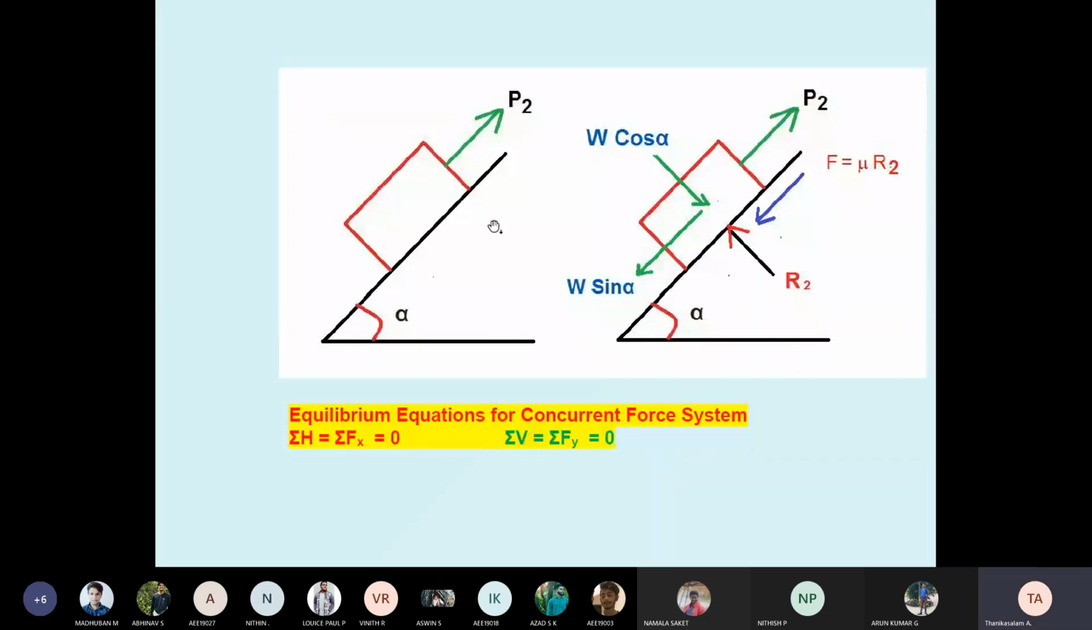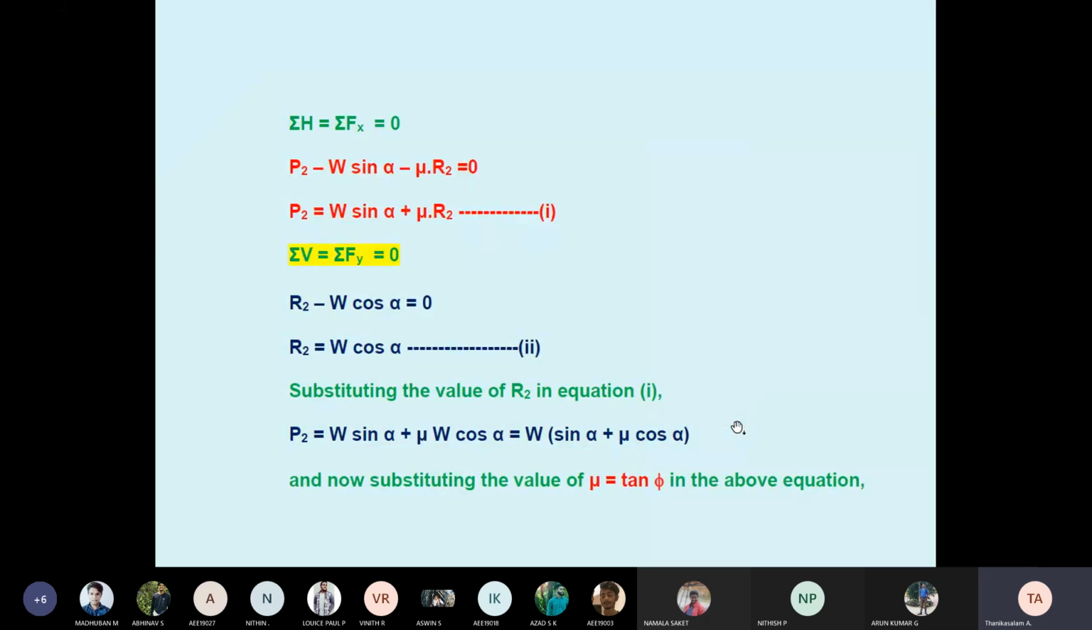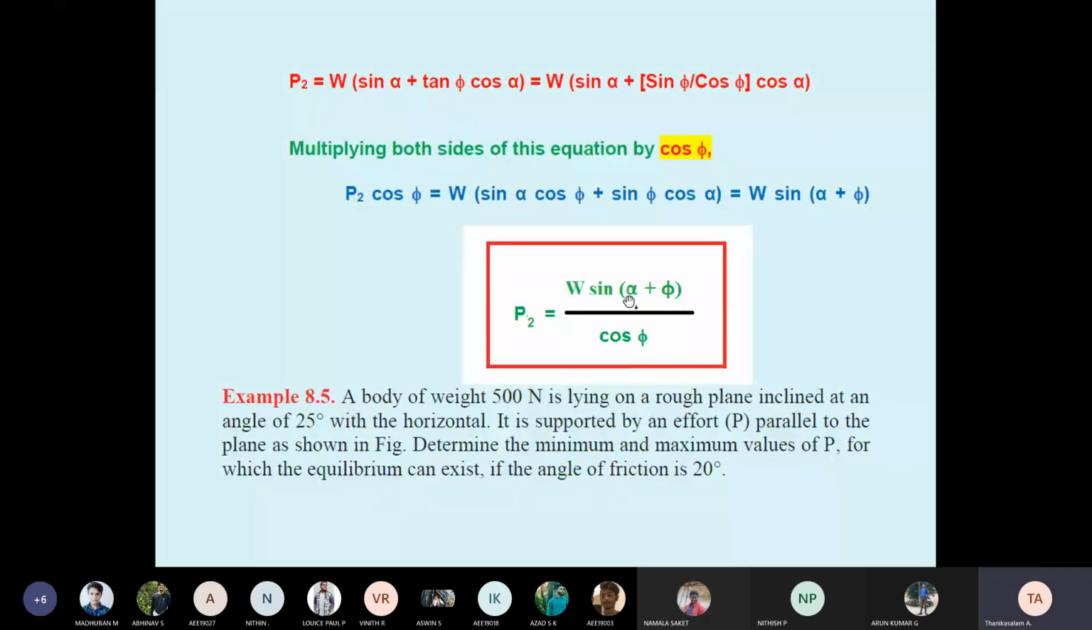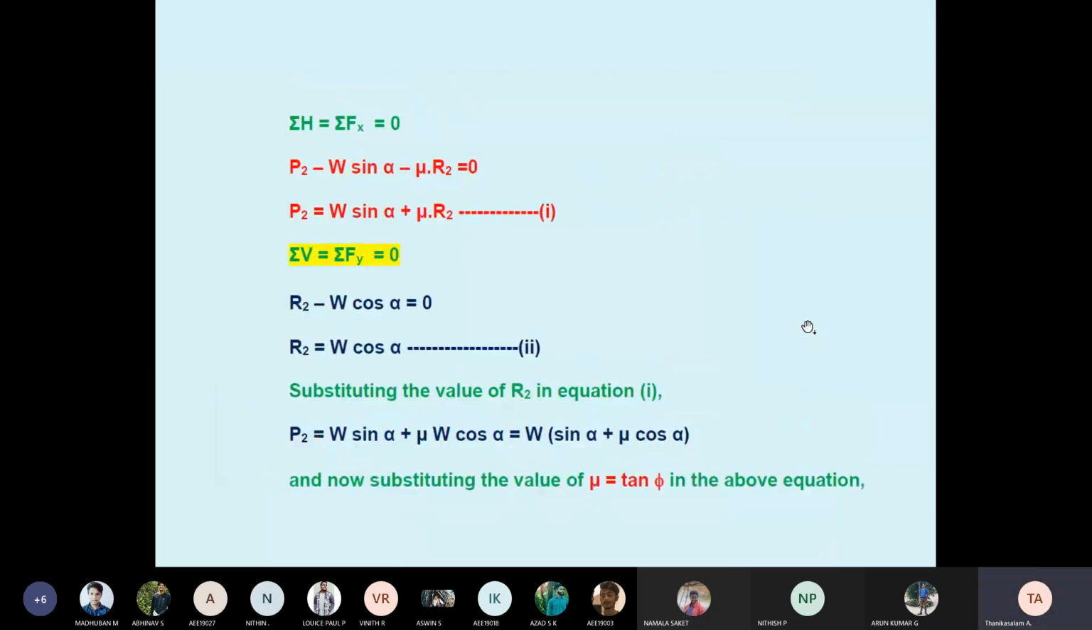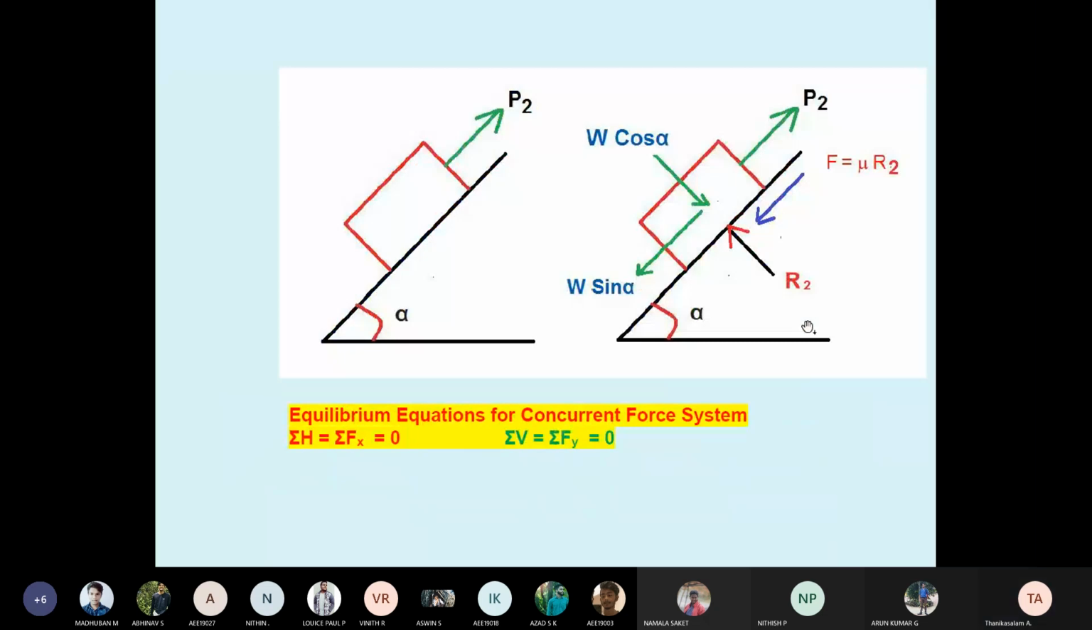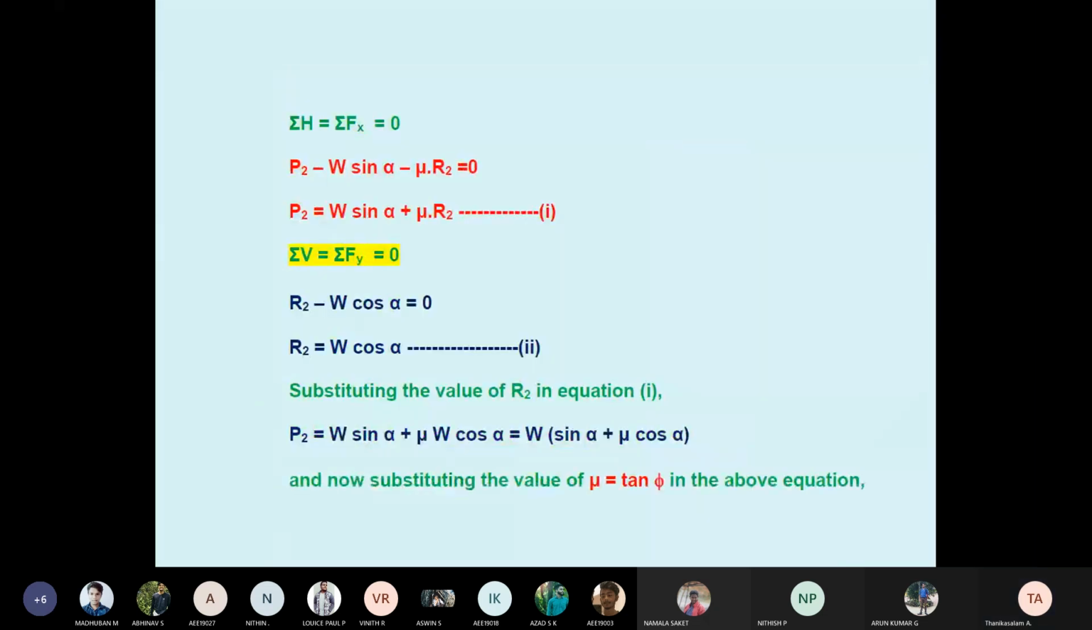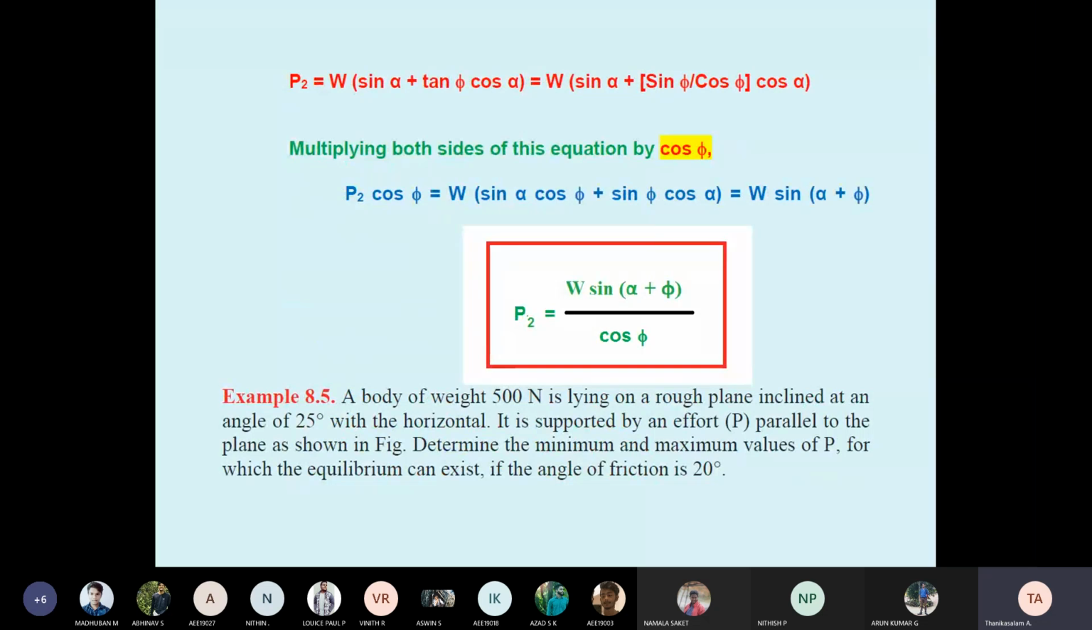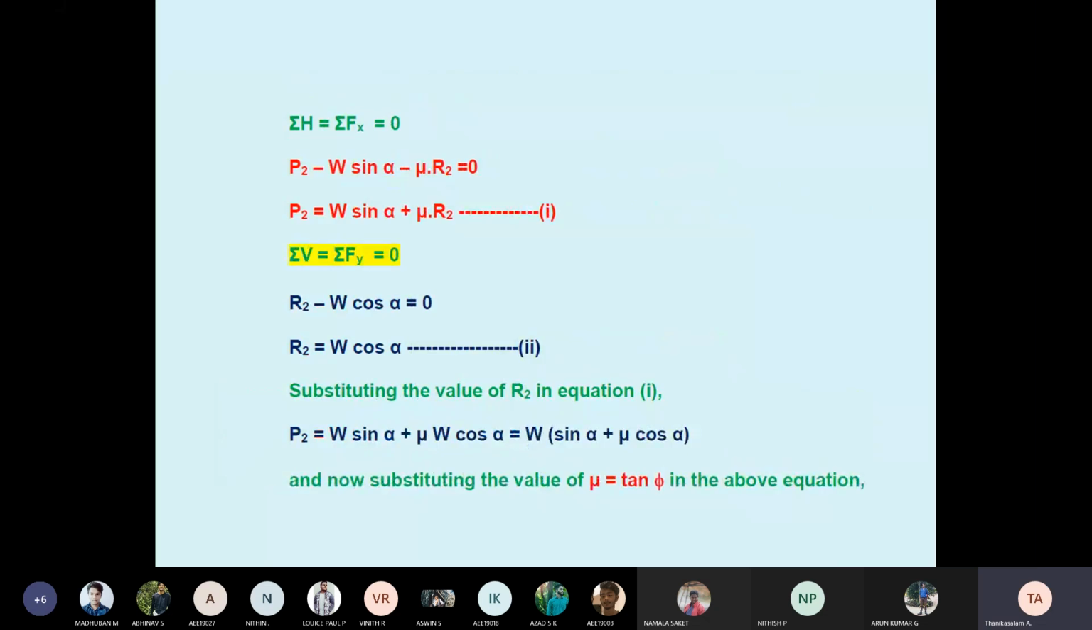The previous concept was sliding downwards. What is P1? Now I apply the same for P2. Now the body is sliding upwards, the friction is downward. The final answer: P2 equal to W sin(alpha plus phi) divided by cos phi. Previously P1 equal to W sin(alpha minus phi). Here P2 equal to W sin(alpha plus phi). So you remember these two formulas for these conditions.